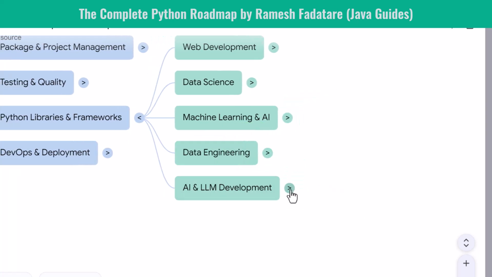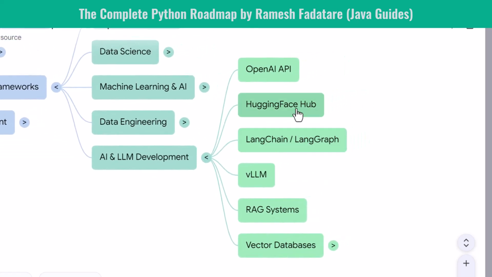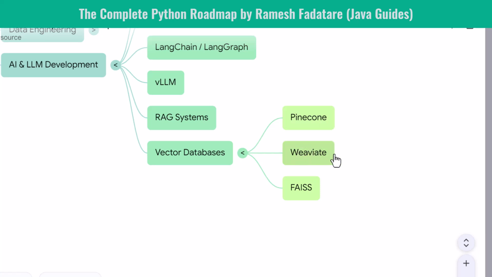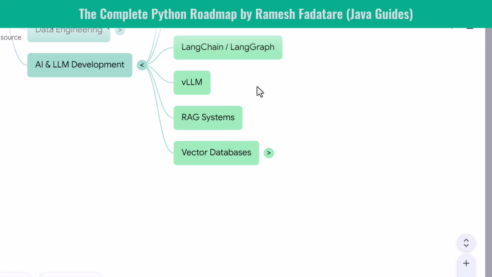Next, AI and LLM development. Python dominates the AI world. You learn the OpenAI API for working with GPT models. You explore Hugging Face Hub to download and fine-tune models. You study LangChain and LangGraph to build AI agents and workflows. You experiment with vLLM for fast inference. You then build RAG systems and work with vector databases such as Pinecone, Weaviate, and FAISS. These tools allow you to build next-generation AI applications.